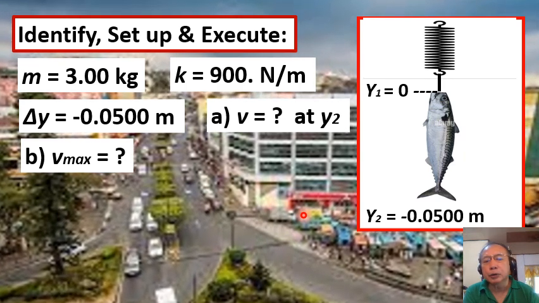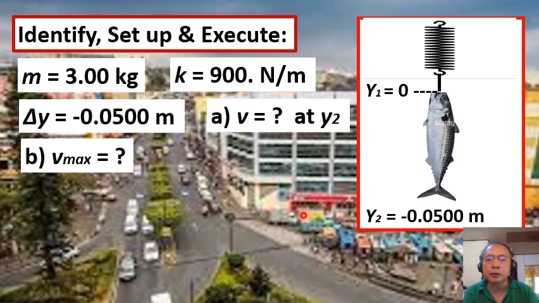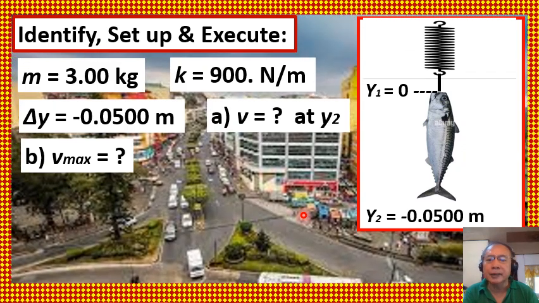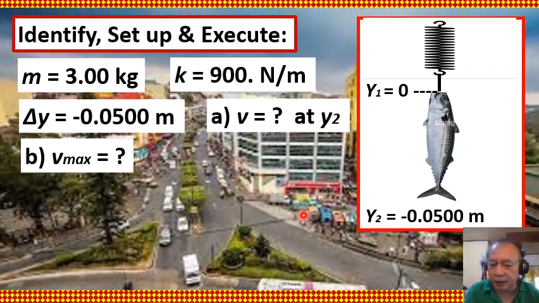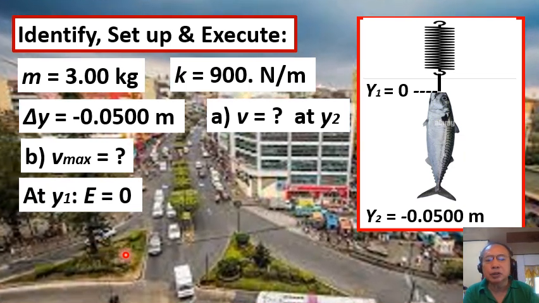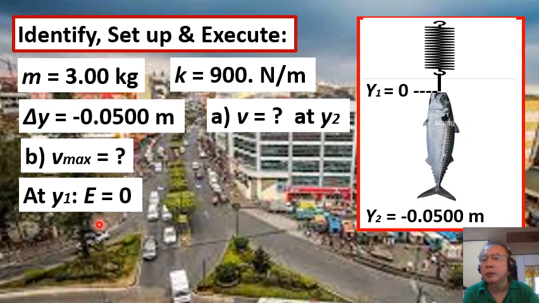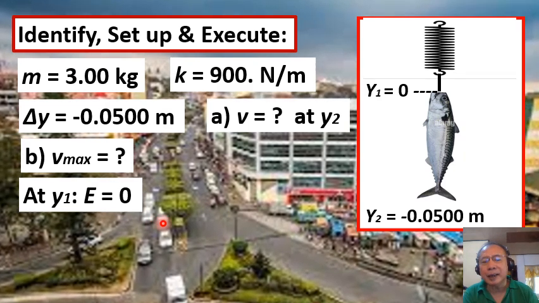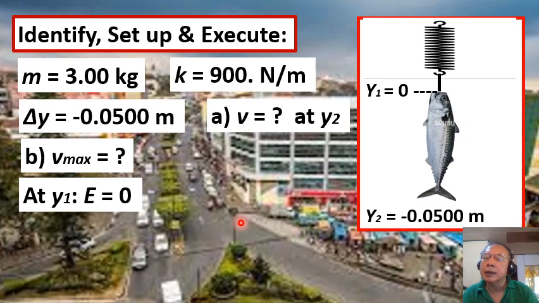For our solution, we apply the law of conservation of mechanical energy. And that means at the initial position, y sub 1, the total mechanical energy denoted by capital E is equal to 0.